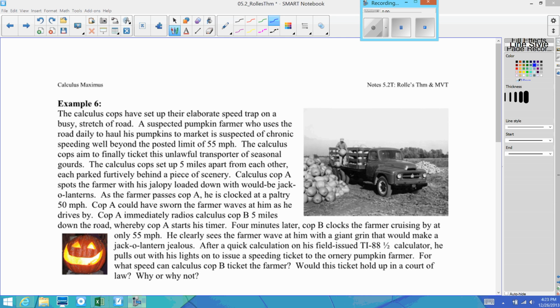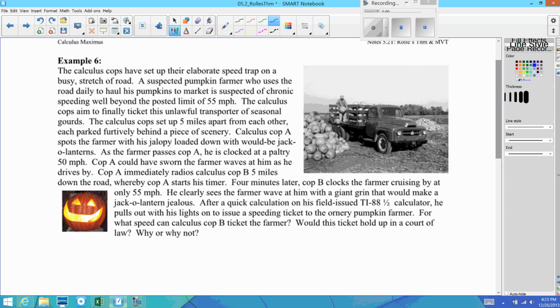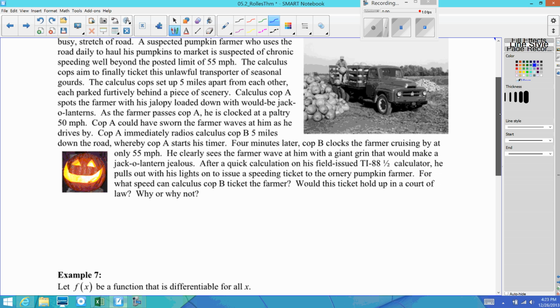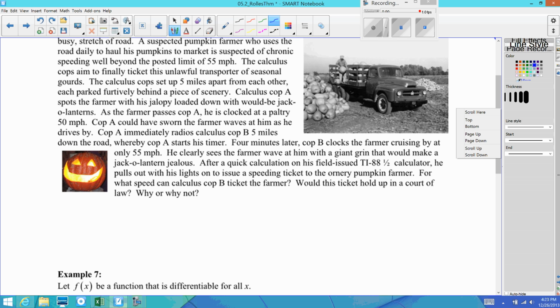Okay, so this is a pretty long example. I'm not going to read it to you. I know you can read it yourself. So if you need to, go ahead and pause the video so you can read this scenario. All right, I can wait. Go ahead, read it. All right, so basically what we're trying to figure out is